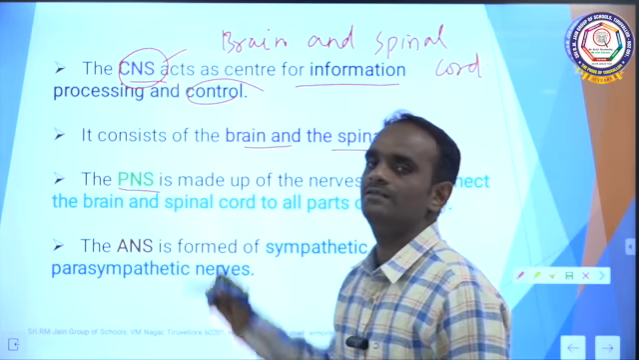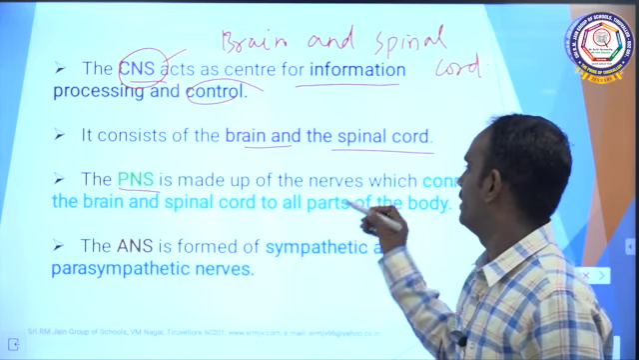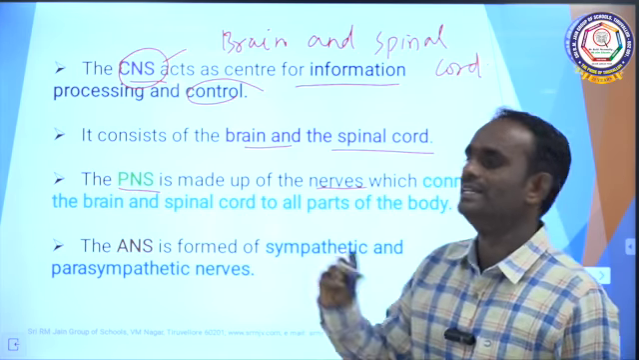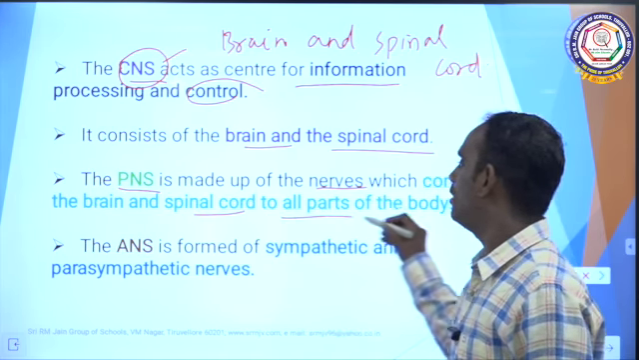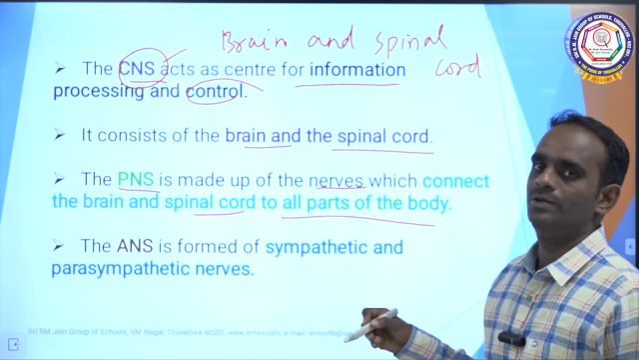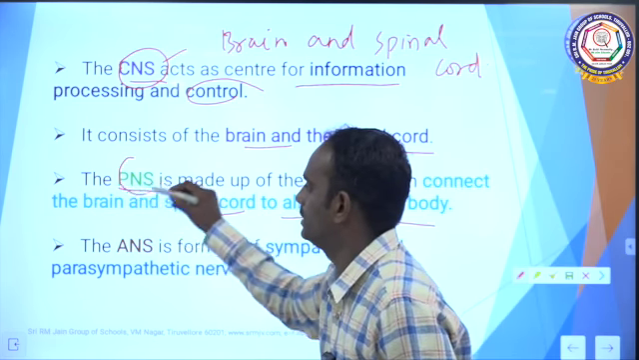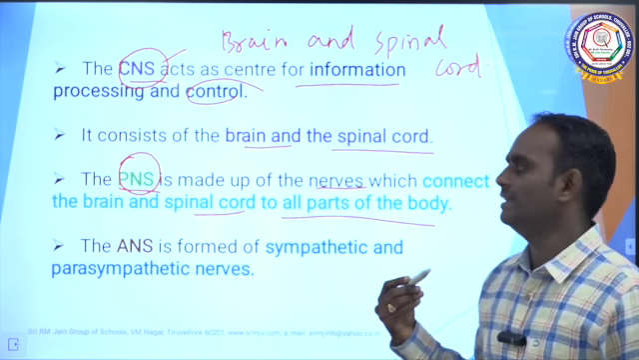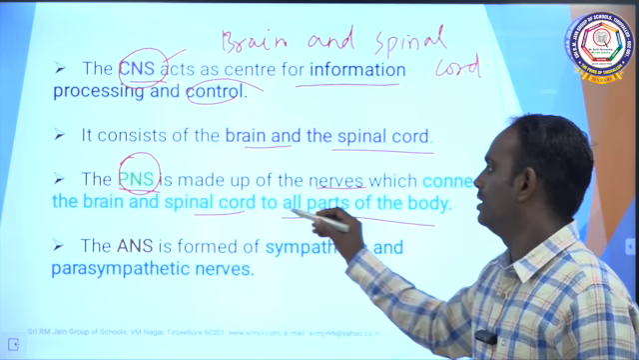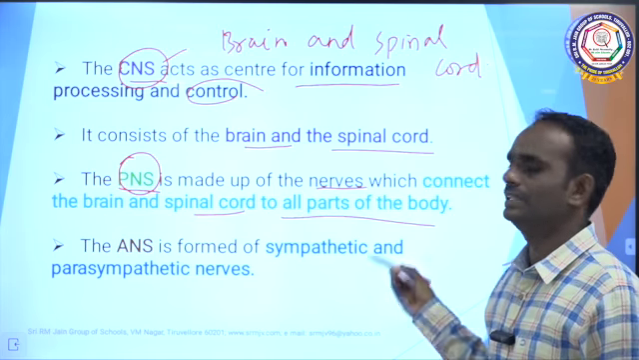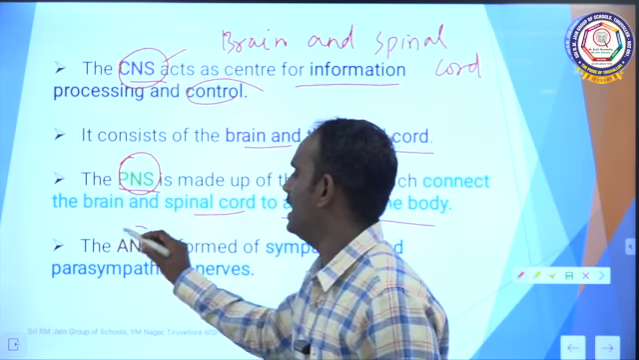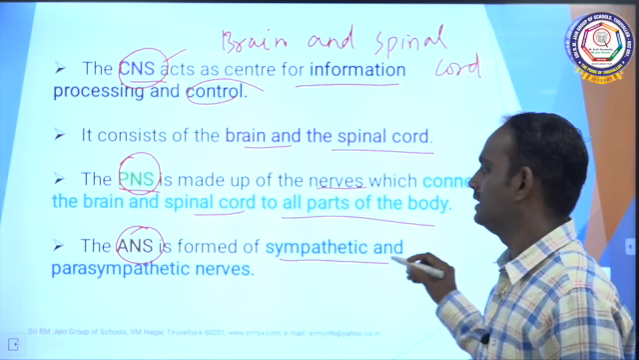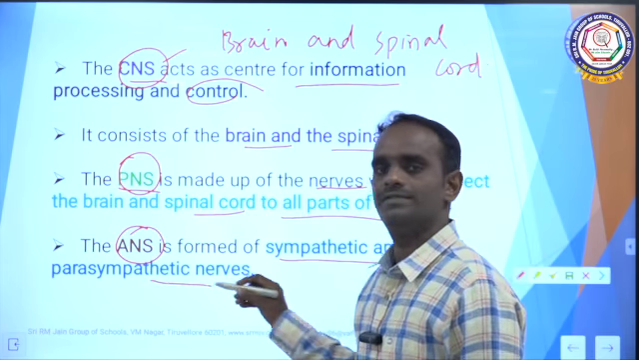PNS, the peripheral nervous system, is made up of only the nerves which connect the brain and the spinal cord to all parts of the body. So, the PNS is also very important. The third one is ANS, the autonomic nervous system, which is formed of sympathetic and parasympathetic nerves. Clear?